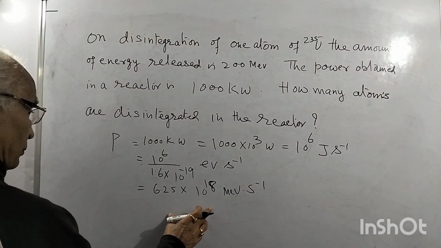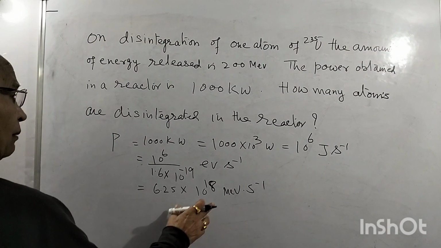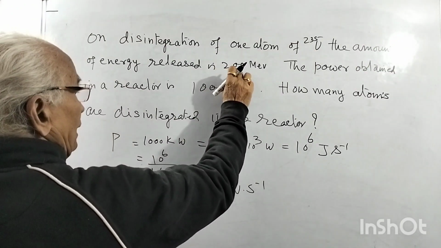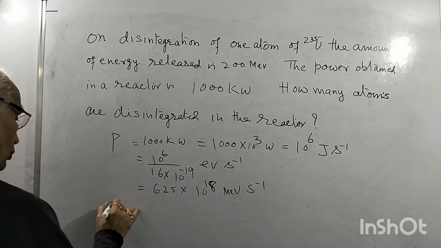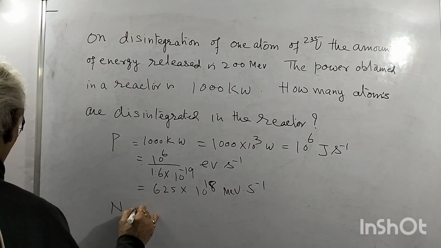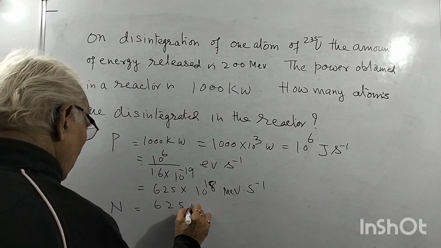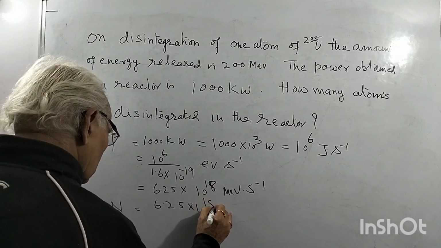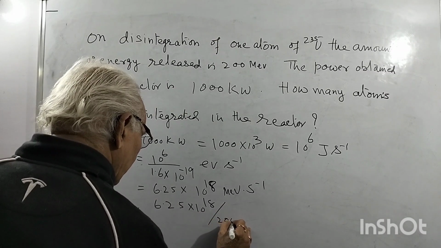So that much energy per second, you see, and you can now find out N, because per fission there is 200 MeV, so you can find out the number of nuclei disintegrated. N will be equal to 6.25 into 10 to the power 18 divided by 200 MeV per fission.